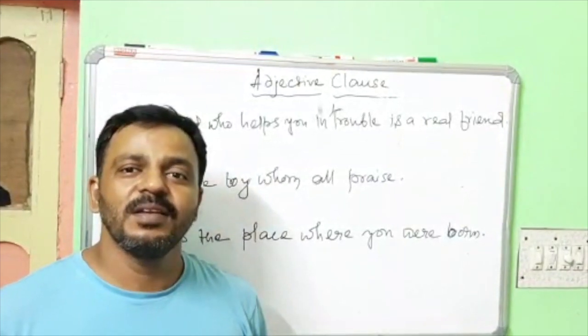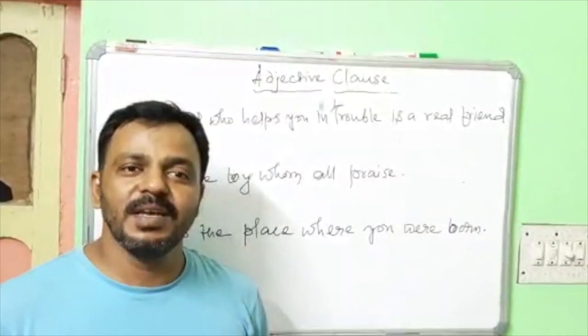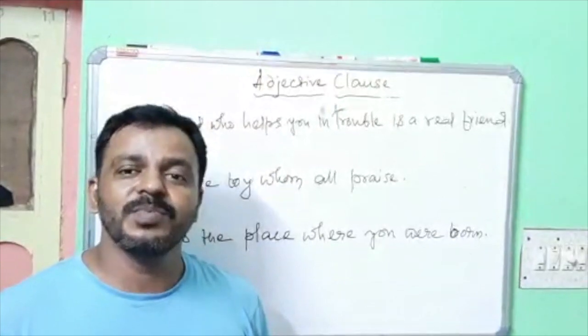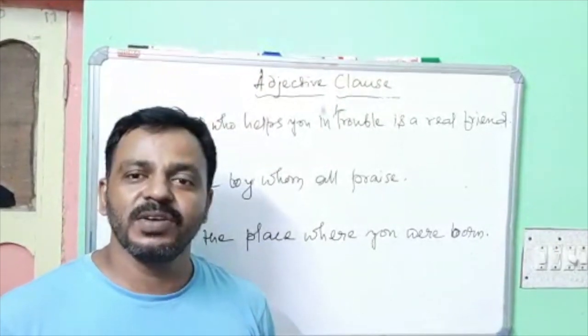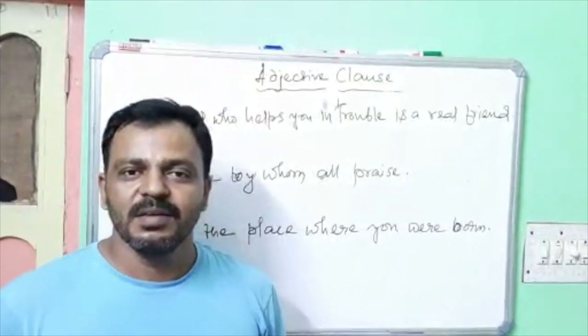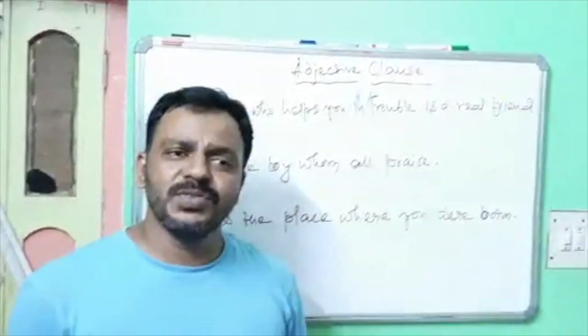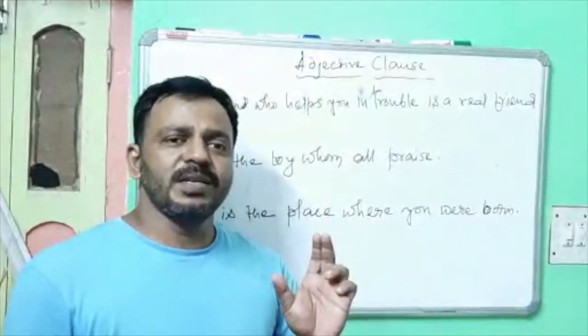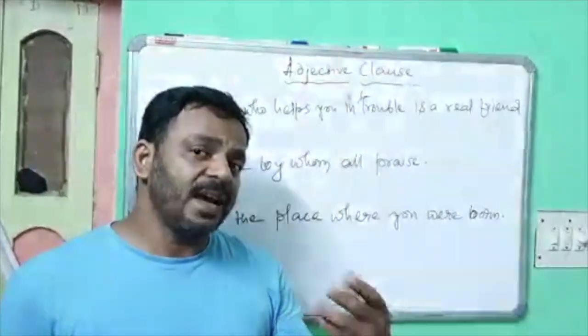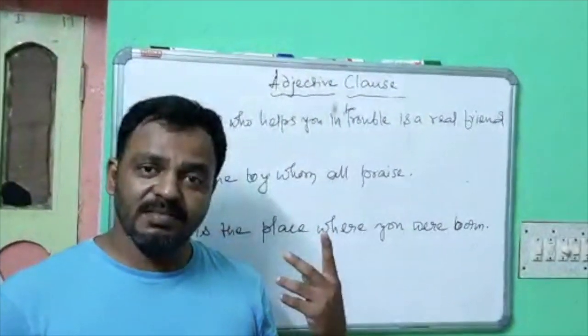As usual, you know, a clause is a distinctive part of a sentence with subject and predicate of its own. A subordinate clause should be defined as an adjective clause here.